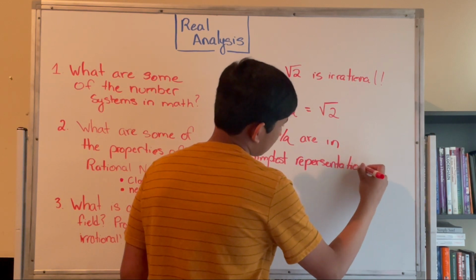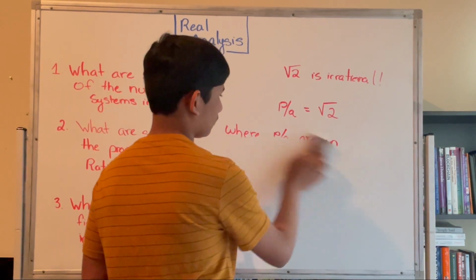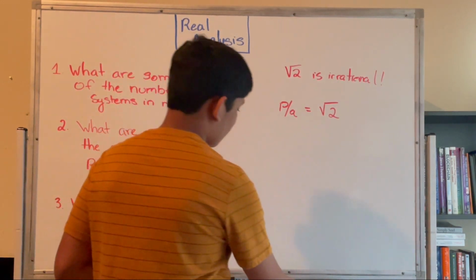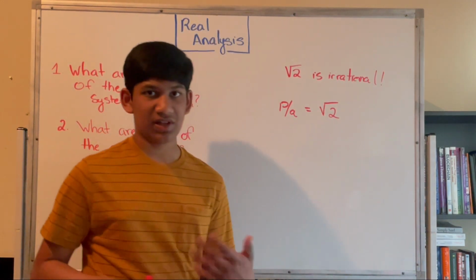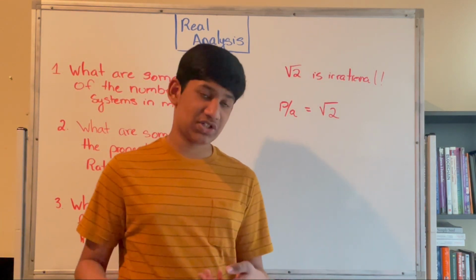In other words, they can't be simplified. Okay, so remember that Q can't be 0 because we're dealing with rational numbers. The definition of irrational number is pretty much not rational.